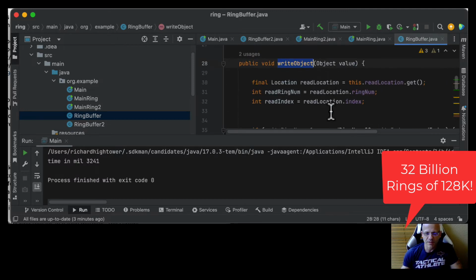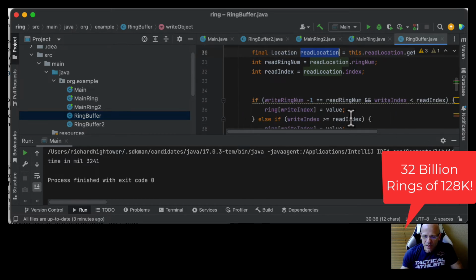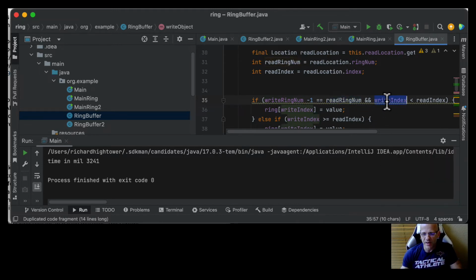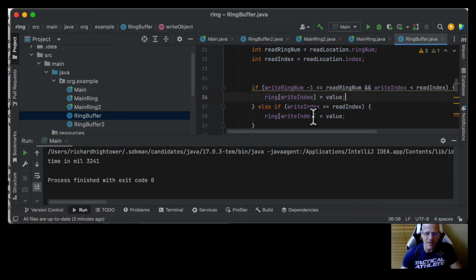Here we have a write object. First thing we're going to do is get the read location, right? As far as the write is concerned, it can't write if the last item wasn't read yet, so we need to know where the reader's at. So if the write ring number minus 1 is equal to the read ring number, that means the read is 1 behind. And as long as the write index is less than the read index, then we go ahead and write to that location. Otherwise, we just make sure that the write index is greater than the read index. And we're going to have logic in here to make sure that the read is only 1 behind the write. That will be on the read side.